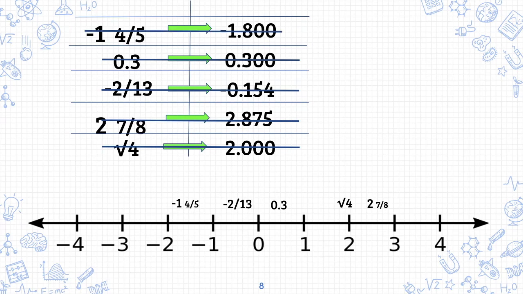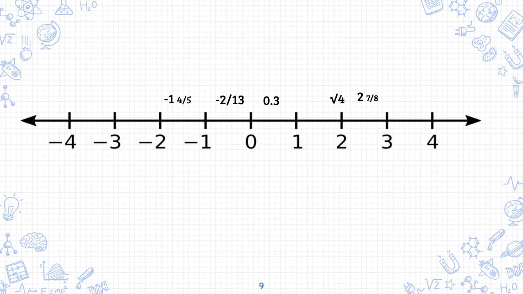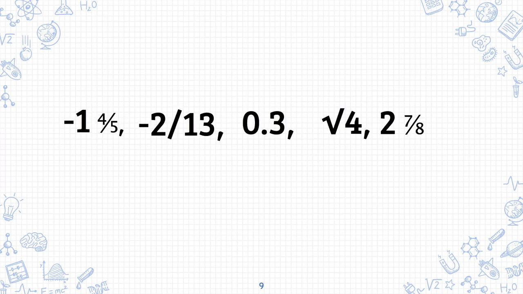Now notice that I use the original numbers and not their decimal conversions. When you order real numbers, you will always need to order them in their original format. All right, so now that we've placed the numbers in their right positions on the number line, we can order them now from least to greatest. The good news is they're already ordered from least to greatest. Here are your numbers listed in order from least to greatest.